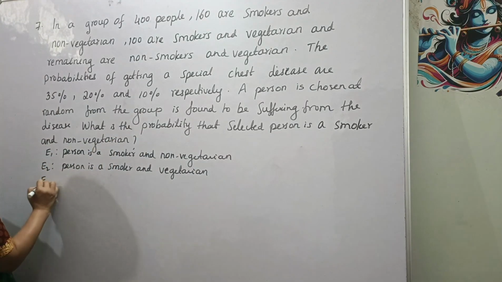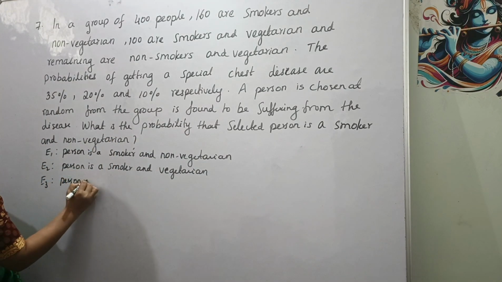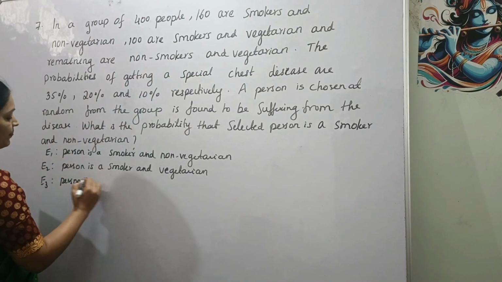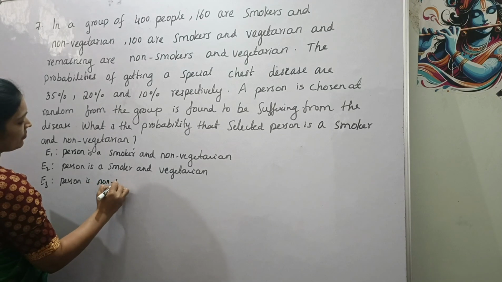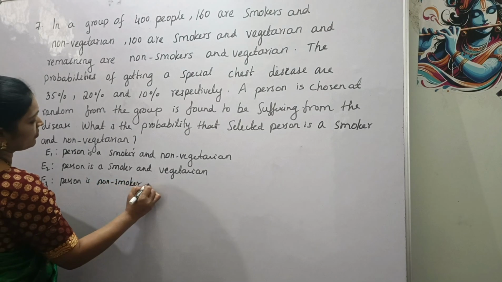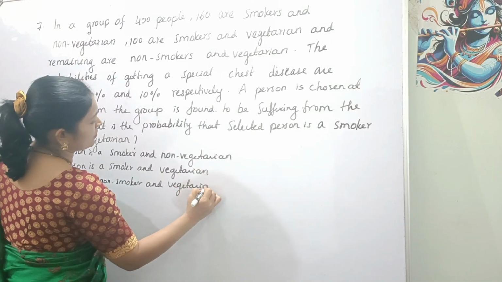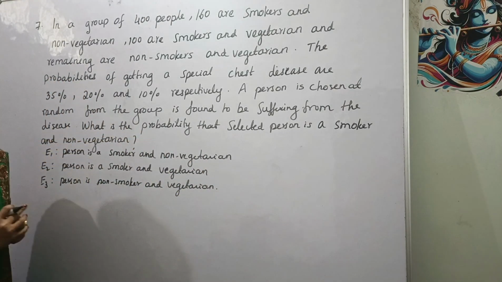And E3 be the event: person is a non-smoker and vegetarian. Okay, three events. Then come to the question.